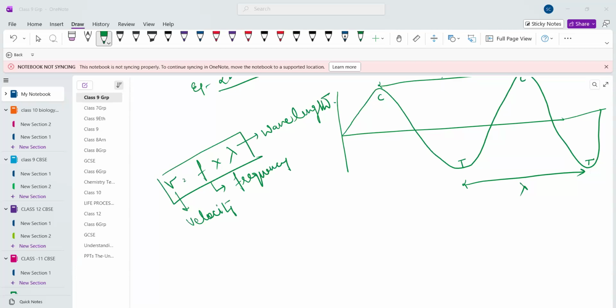No issue then. After completing this chapter, we will move on to the chemistry part. There we will do all the chemical reactions, all these things. Okay, ma'am.